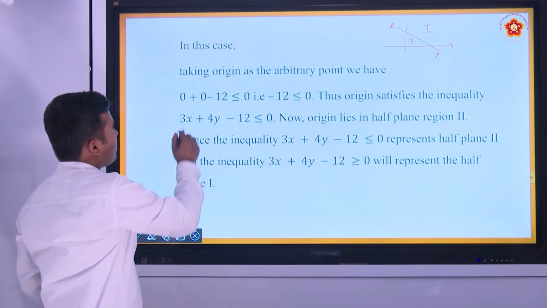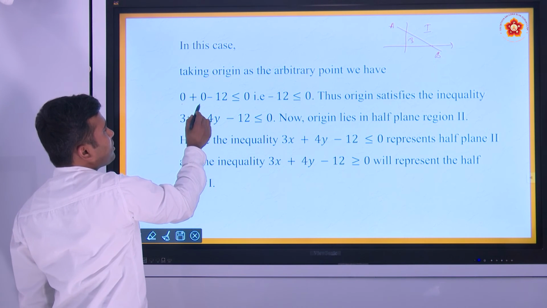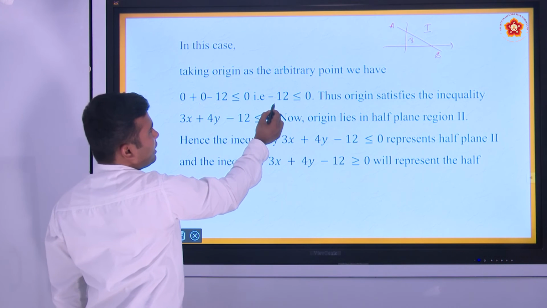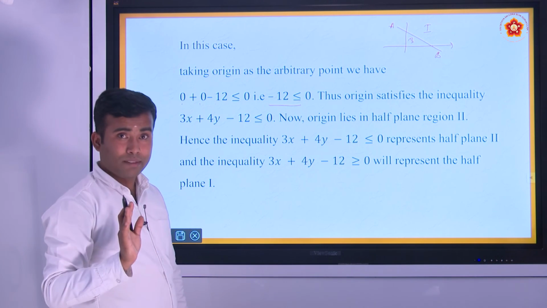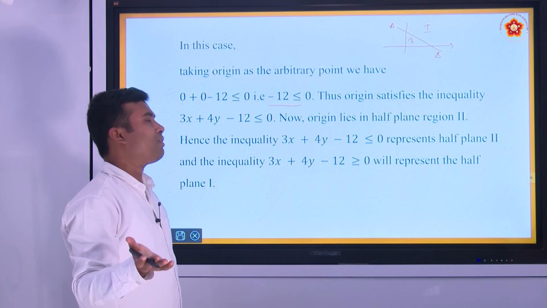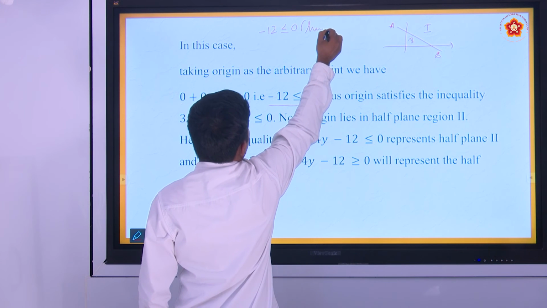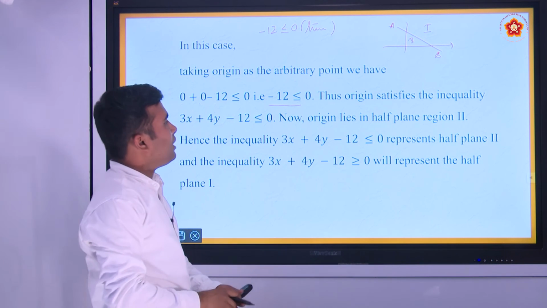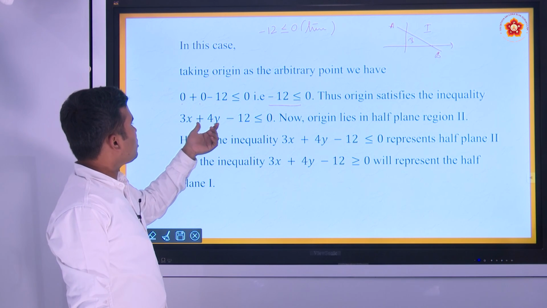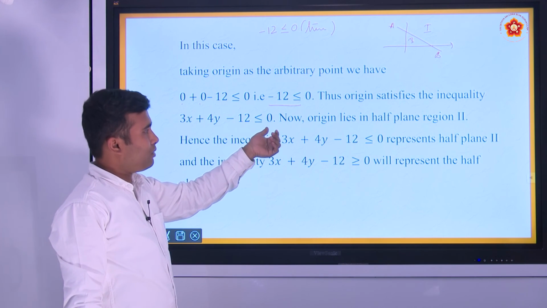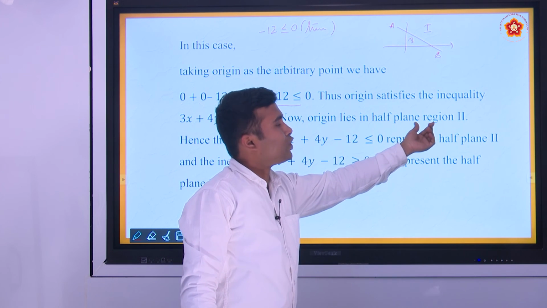Now if I take x equal to 0, y is equal to 0 in that inequation, you will get 0 plus 0 minus 12 is less than or equal to 0. That is, minus 12 is less than or equal to 0. Is it correct? Yes, obviously, which is true. Thus the origin satisfies the inequality 3x plus 4y minus 12 is less than or equal to 0. Now the origin lies in half plane region 2.